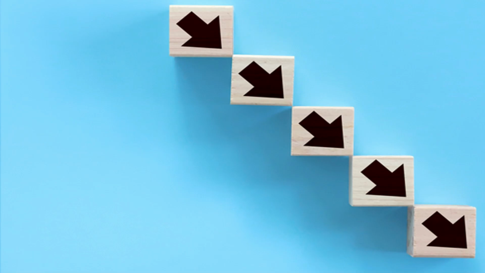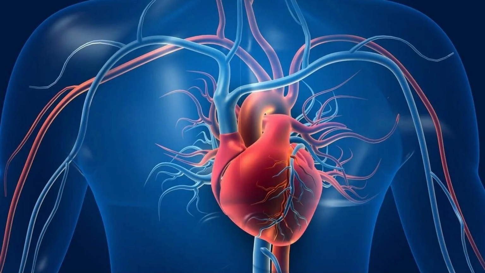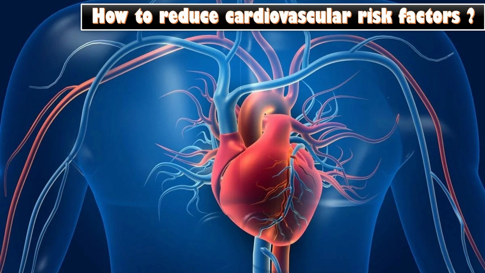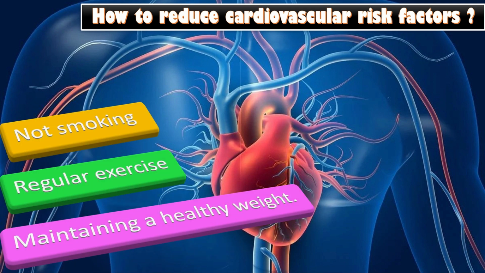What are the consequences of POI for life expectancy? Untreated POI is associated with reduced life expectancy, largely due to cardiovascular disease. Women with POI should be advised on how to reduce the cardiovascular risk factors by not smoking, taking regular exercise, and maintaining a healthy weight.